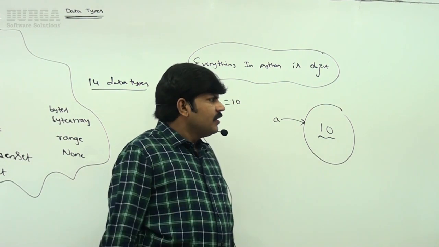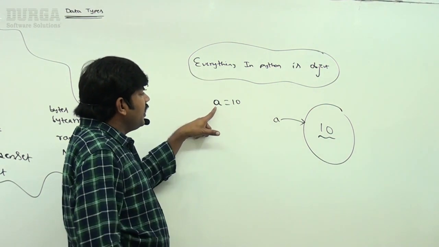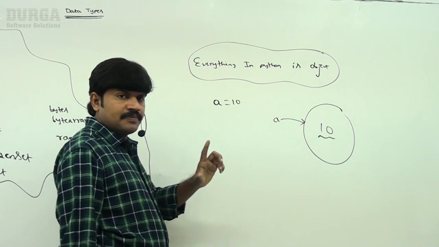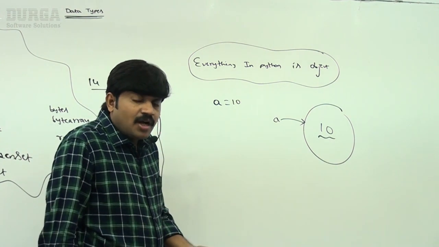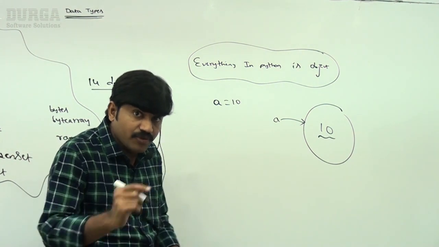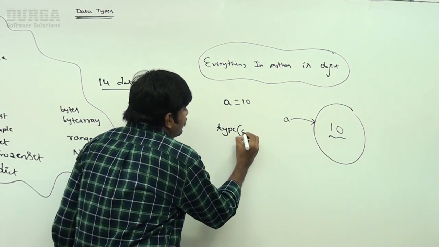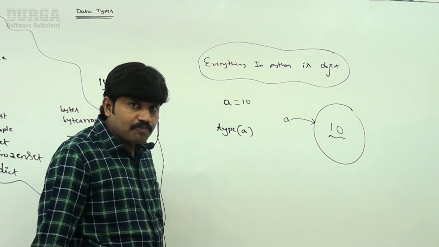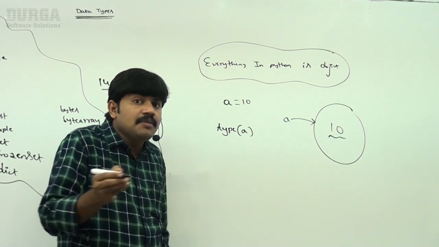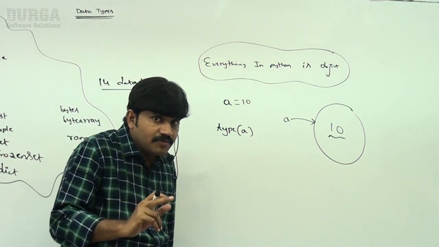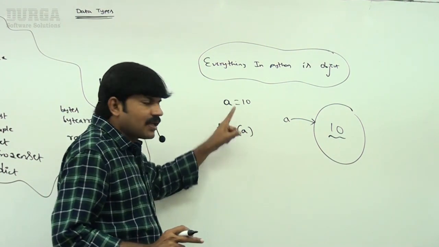Okay, well, next, a is 10. What is the type of a? How can you find the type of a? We covered this already. Can you please spell out which inbuilt function we have to use? type is the inbuilt function to know the type of a.